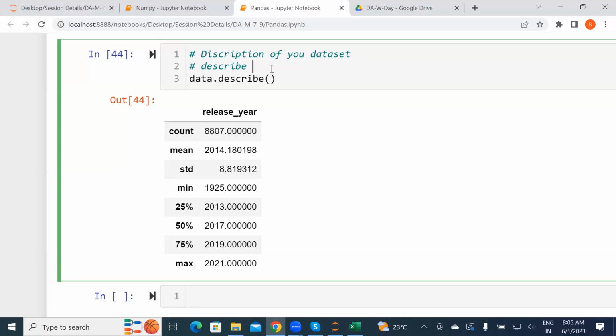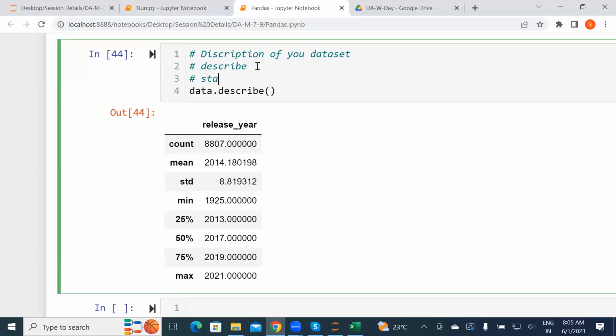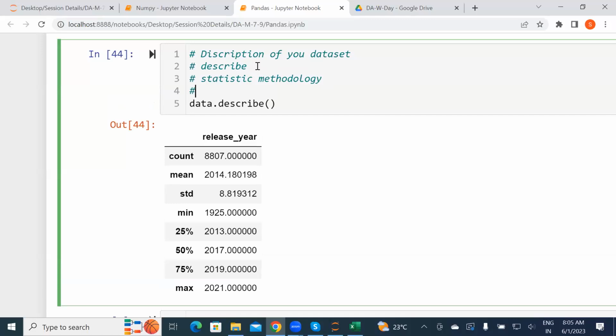When you use it, it will only work for the numeric data type. That's why, if you observe, it just gives it for your release year here, not for everything. So the describe method is used for statistical methodology, and it works with numeric values.